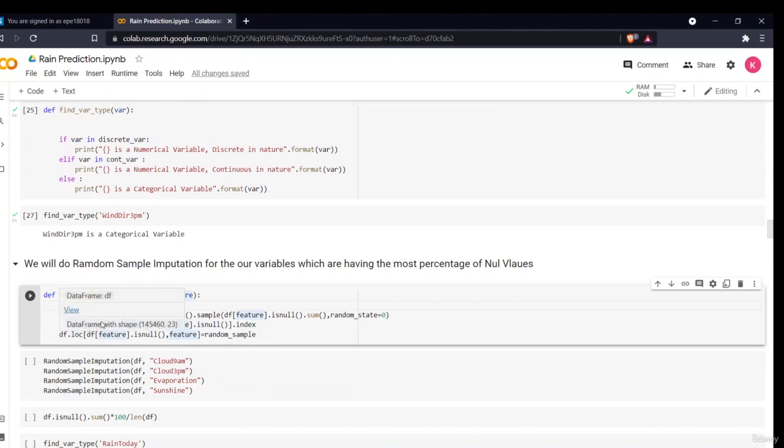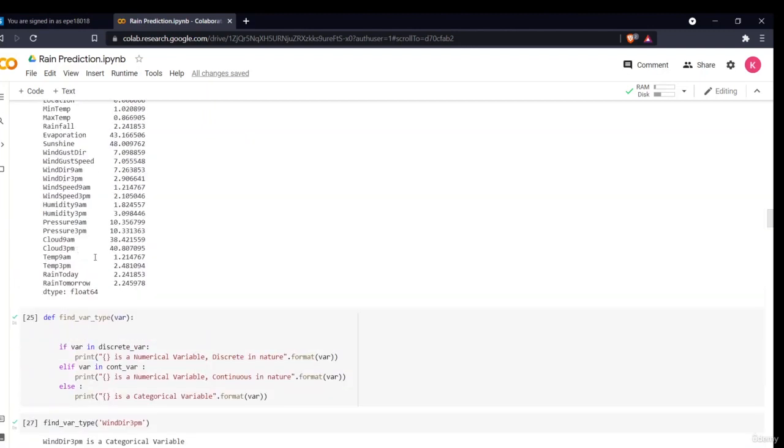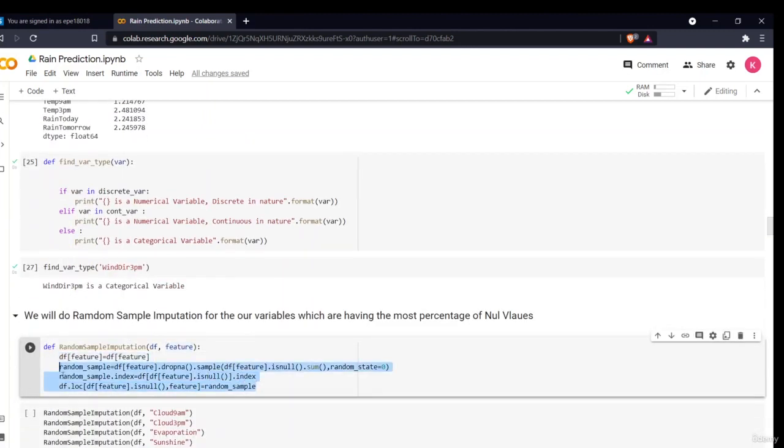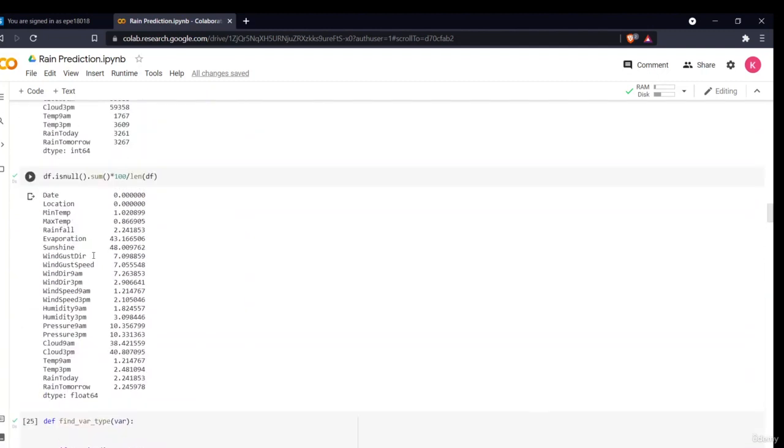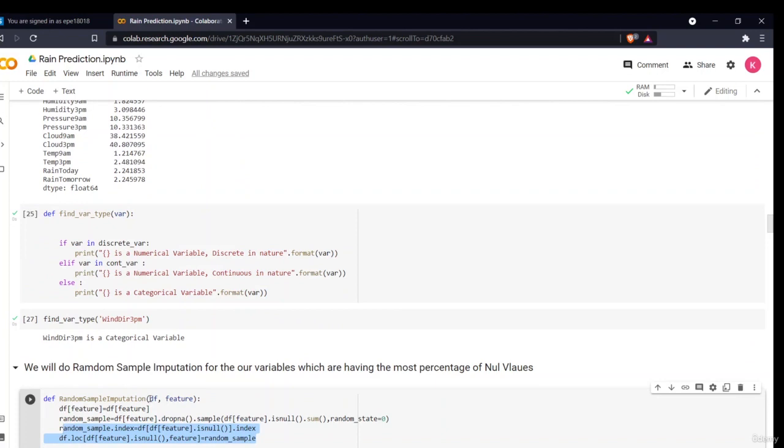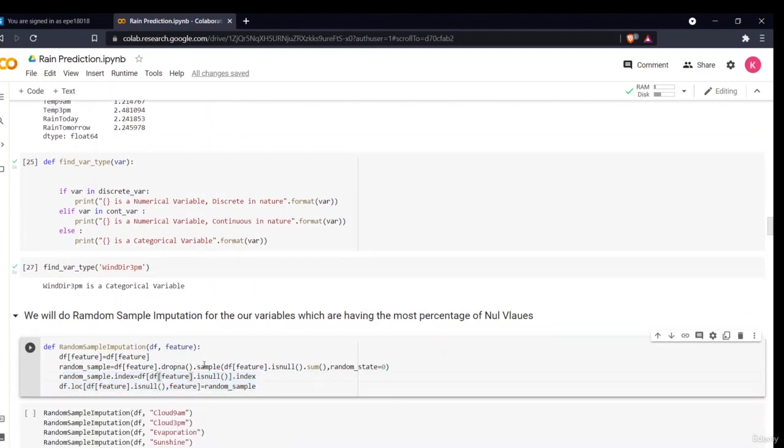Then I'll say this is a random sample in which all the values which have a null value get replaced by a sample from all the data. What this command will do is take a sample from my data, evaporation or sunshine, whichever is passed, and replace that sample in the null value. And I am then taking the index of that null value.